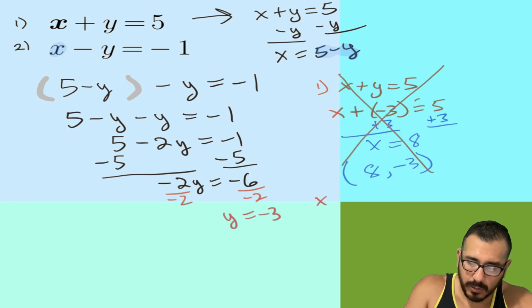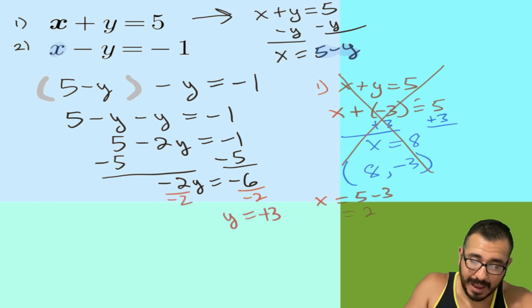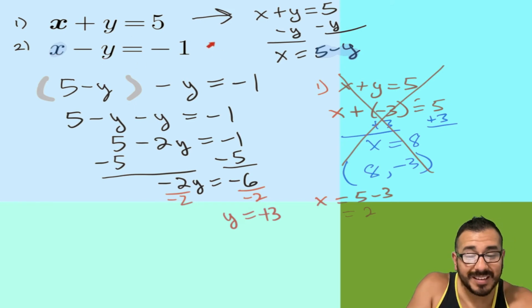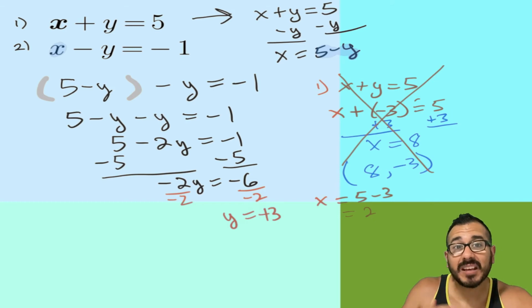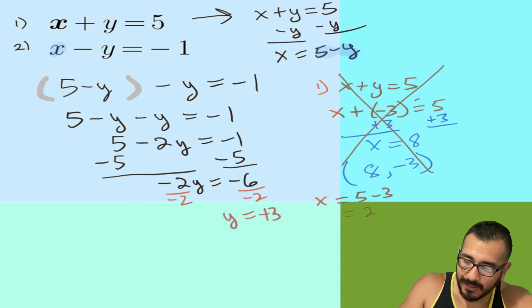Let's plug in the correct number, which was +3, and here we go. 5 minus +3, which is 2. And now, if we were to plug in 2 for x and 3 for y, now it's gonna satisfy this equation. And if I were to have a 2 right here and a 3 right here, that does equal 5. So now I have checked both equations and now you're set. Now you know that your final answer is 2, 3.